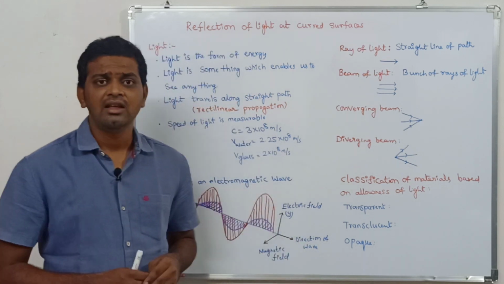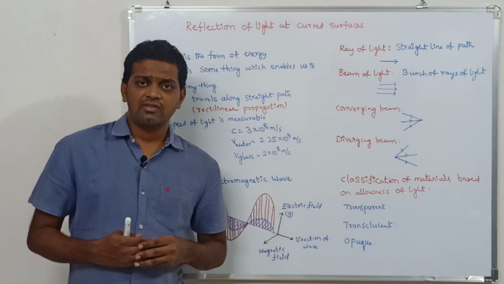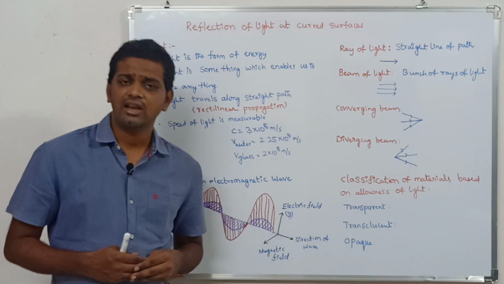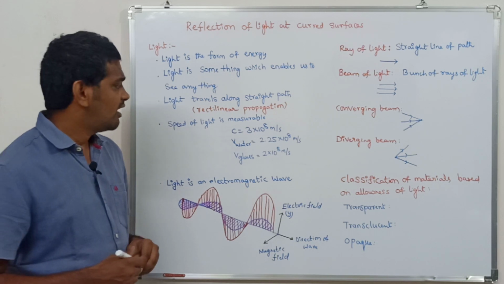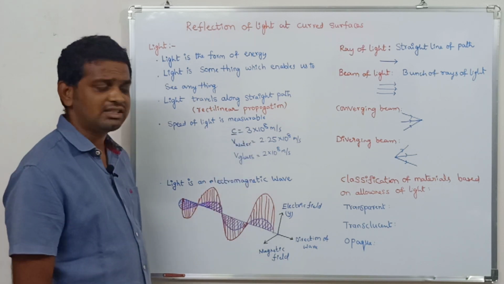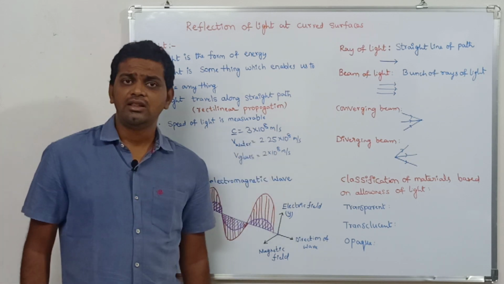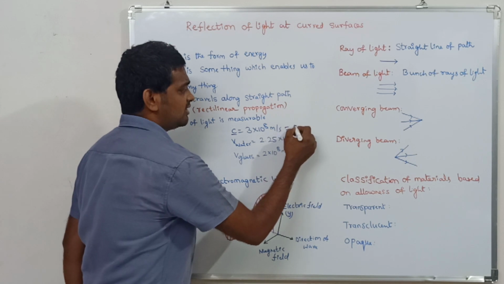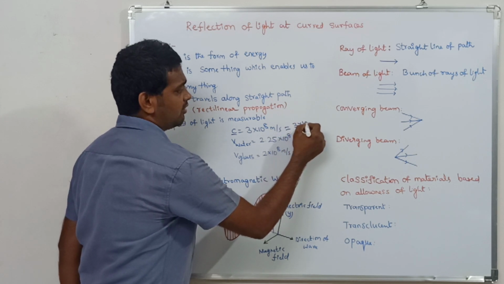Coming to the fourth point, the velocity of light is measurable. We can measure the velocity of light. In vacuum, the velocity of light is denoted by c. Its velocity is approximately equal to 3 × 10^8 meters per second. If we express this in centimeters, it will be equal to 3 × 10^10 centimeters per second.